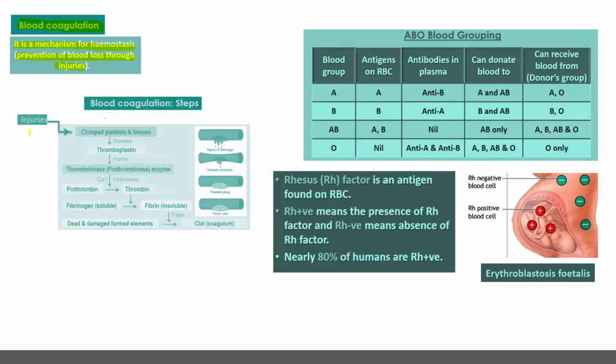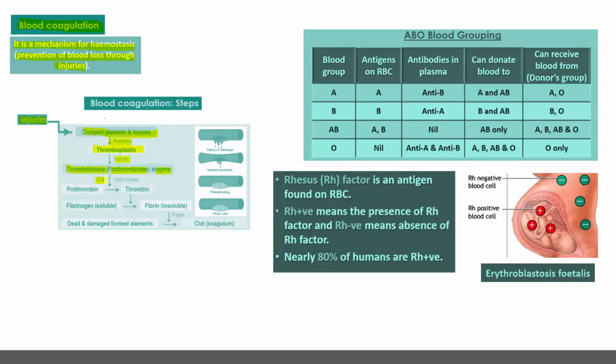When body tissues are injured, the clumped platelets and tissues release thromboplastin, and this thromboplastin forms thrombokinase from prothrombinase enzyme.